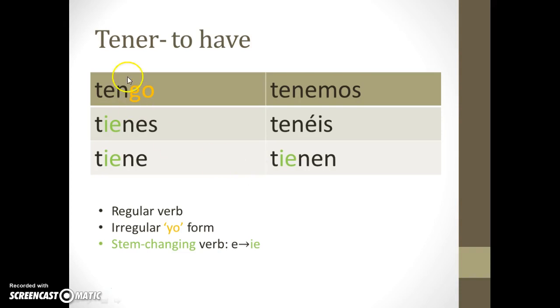Notice, if maybe you can remember, that the E changes to an IE in these forms that fall in this L-shape pattern here. You'll see with a lot of stuff that we do that the nosotros and vosotros forms always tend to fall outside of whatever pattern it is that we're looking at.